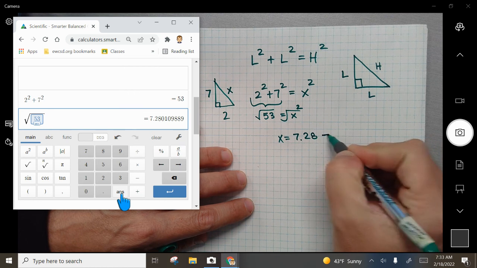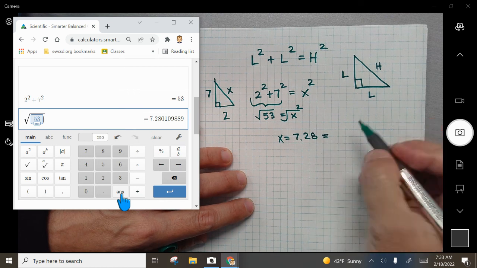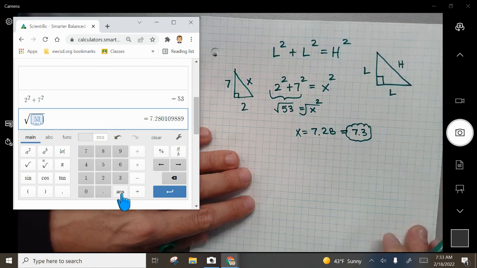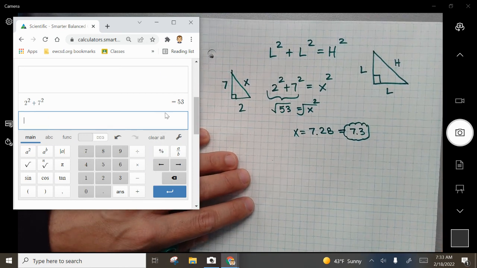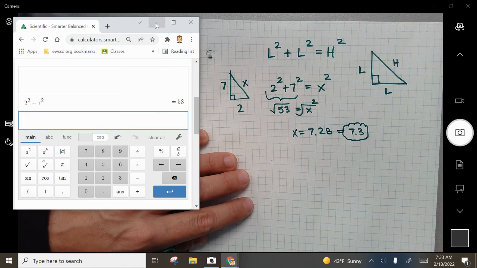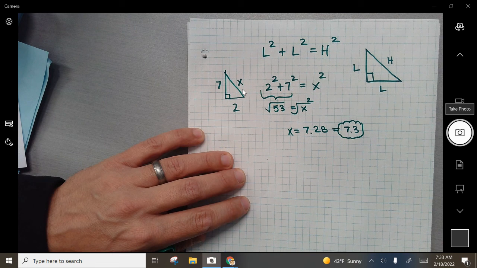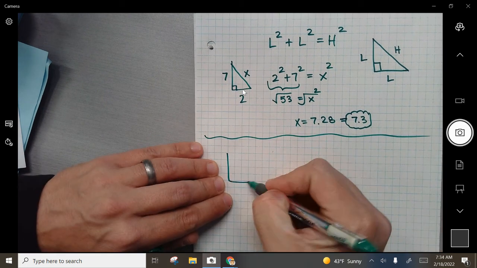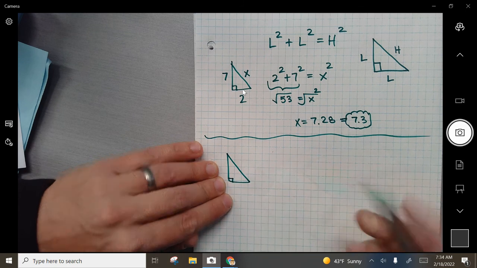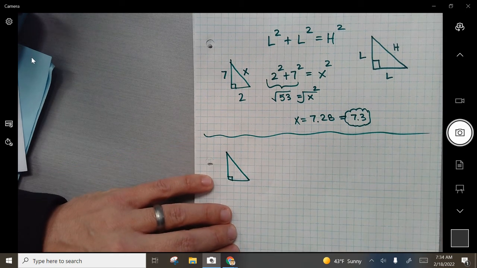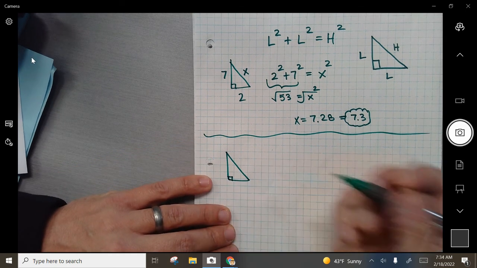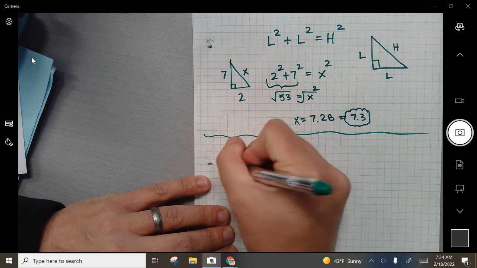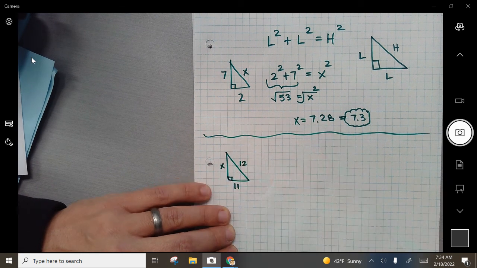What if it said round to the tenth? 7.3. All right, let's do one more. That's the other way. So this way would be if there is a leg or the hypotenuse is missing, right? Let's just do one real quick so you know. What if I do the same kind of triangle, right angle, make sure you know where your legs and hypotenuse are. Then what if this is 12, this is X, and this is 11?